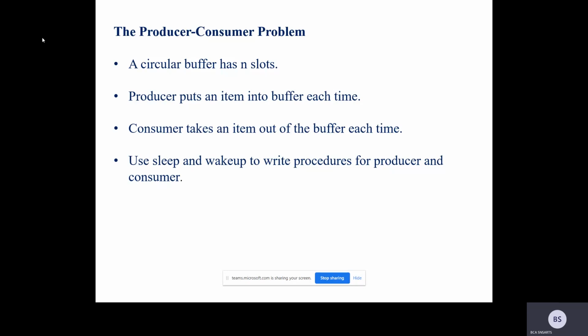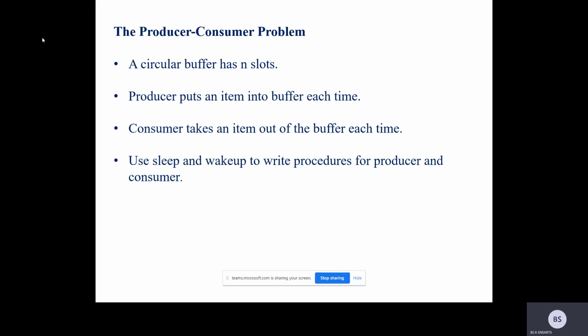Okay, now we'll come to the technical part. These are two processes which depend on one another. The producer can produce items as long as the consumer uses the items. If there is no consumer to use the items, then the producer cannot produce. The slot may be full, so we cannot continue producing. Similarly, the consumer can consume items as long as items are available and the producer is supplying them. This is the logic behind the producer-consumer problem.